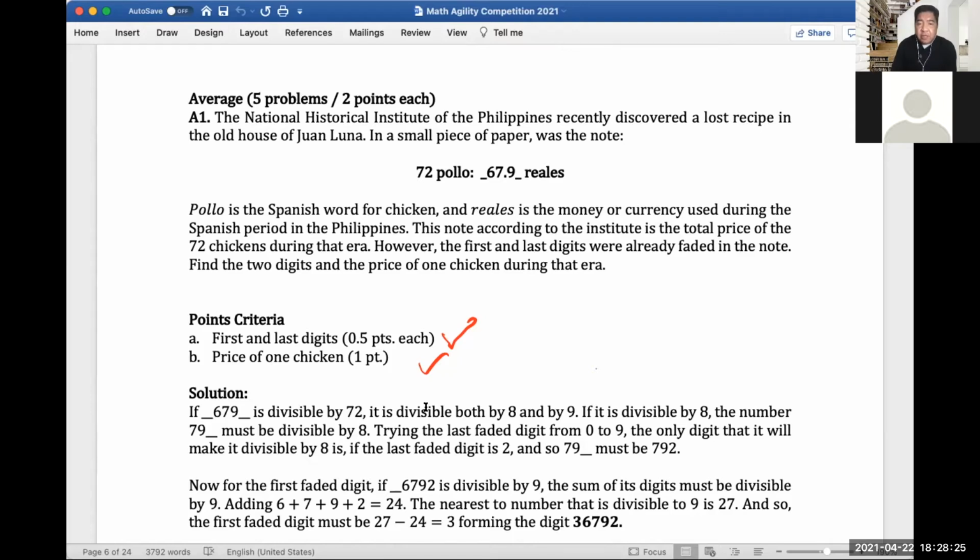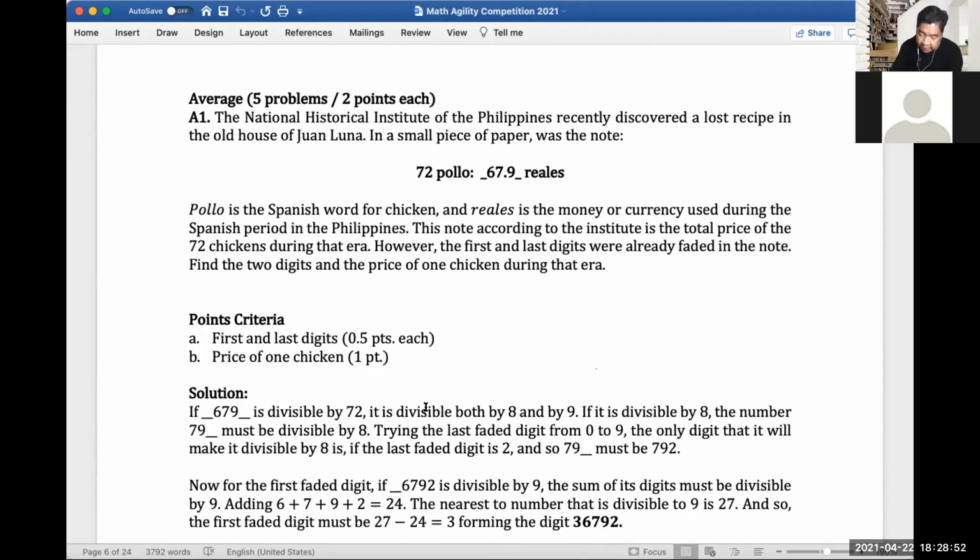This note, according to the Institute, is the total price of the 72 chickens during that era. However, the first and last digits were already faded in the note. So this is the first and the last digit referred to in the problem as faded in that note. We are asked to find the two digits and the price of one chicken during that era.